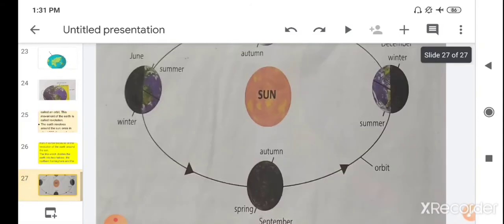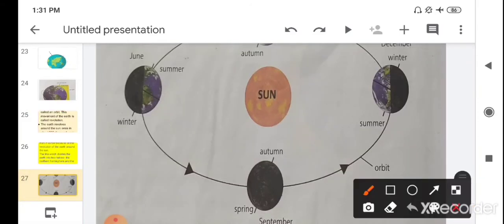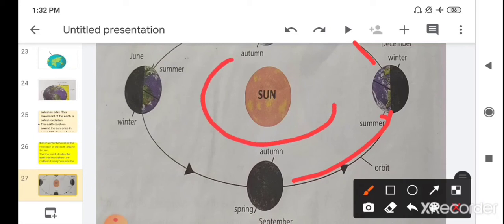So children, what is revolution? When earth moves around the sun like this, and it takes 365 days or 1 year to complete one round, this type of movement is known as revolution.